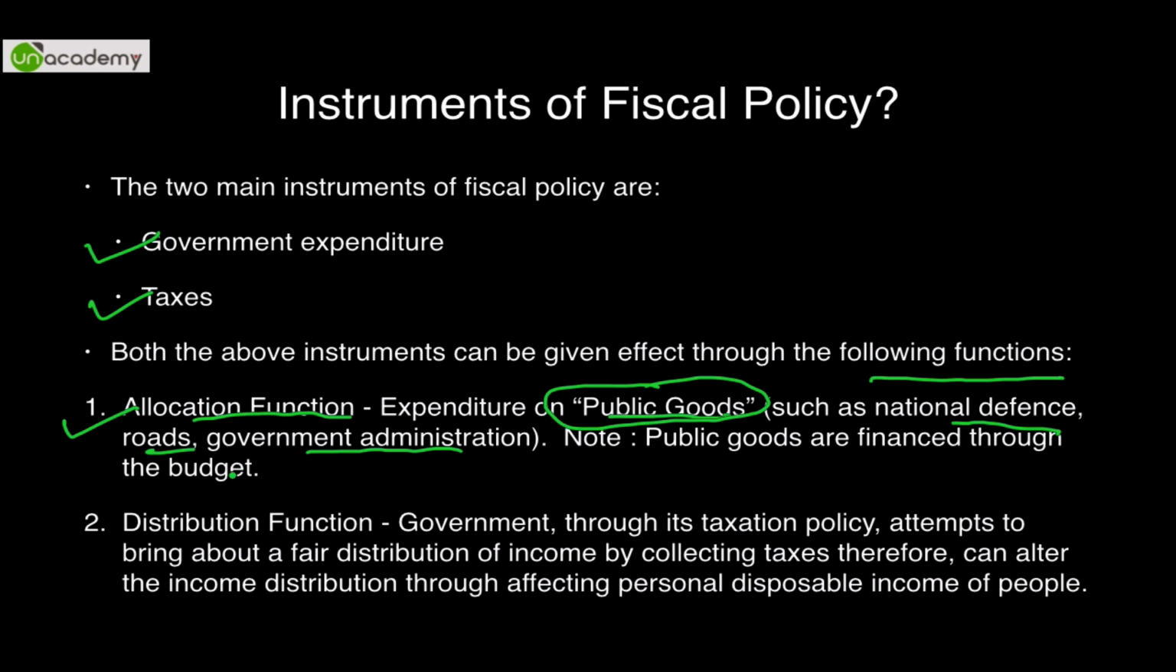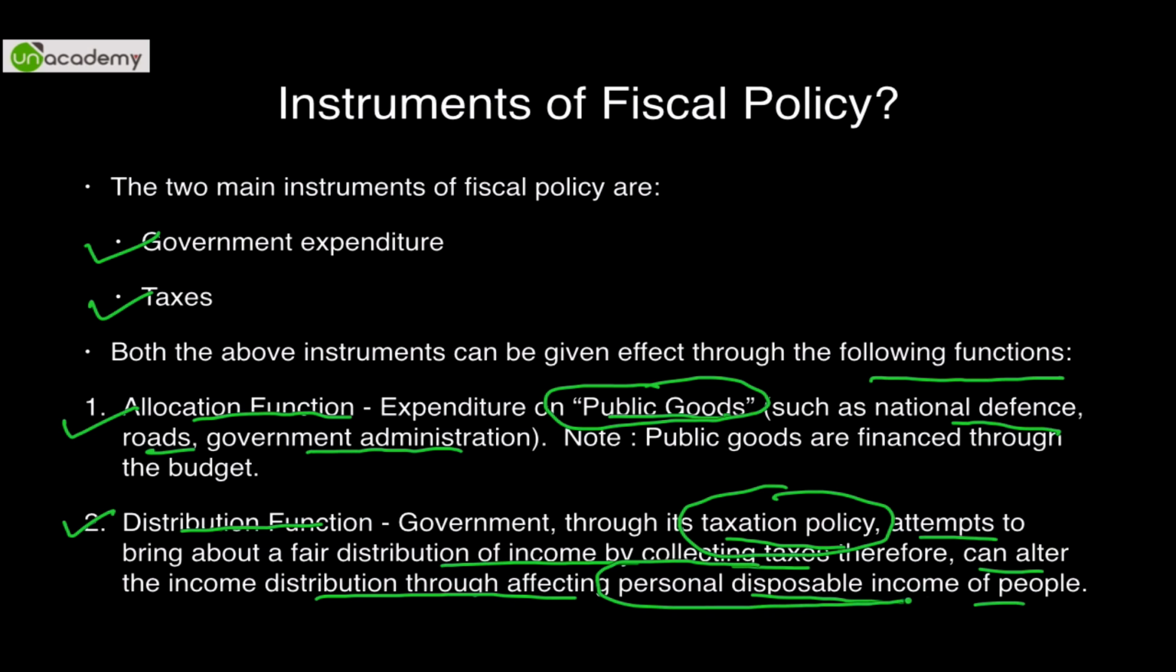The second is the distribution function. How to distribute, or how to find a proper mode or channel of distribution amongst the people. So government, through its taxation policies, whatever it charges from people, attempts to bring about fair distribution of income by collecting taxes. Therefore, it can alter the income distribution by affecting the personal disposable income of people. Very, very important point: personal disposable income.